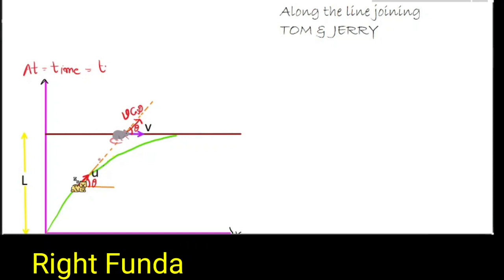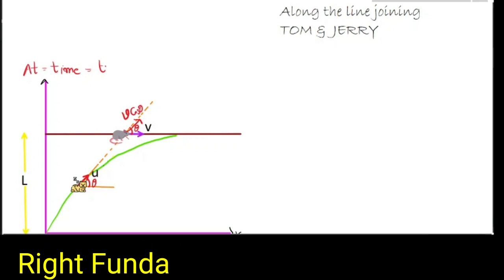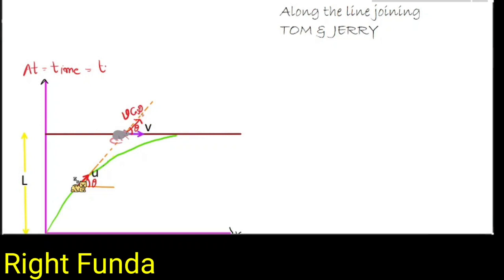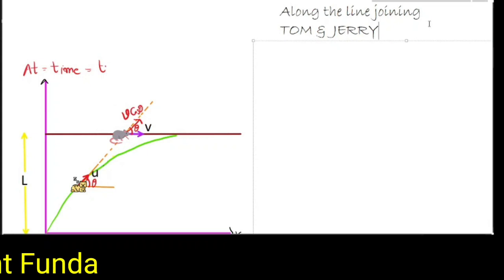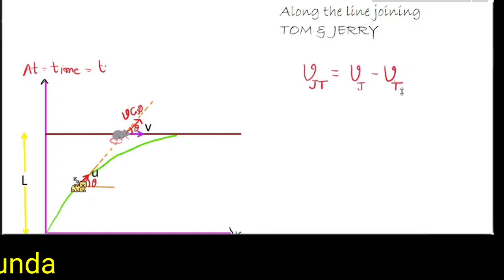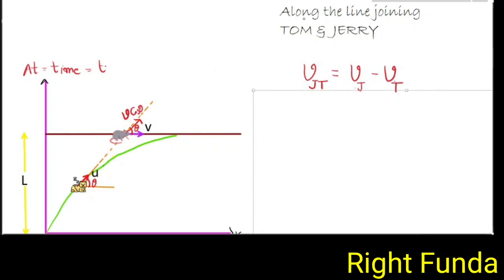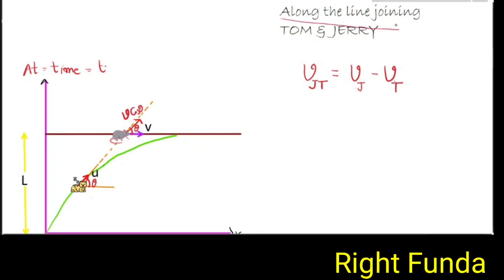So along the line joining Tom and Jerry, the velocity of Jerry is v cos theta, and the velocity of Tom, that is the cat, is u. If I want to write the velocity of Jerry with respect to Tom, it is the velocity of Jerry minus the velocity of Tom, and we are writing this along the line joining Tom and Jerry.